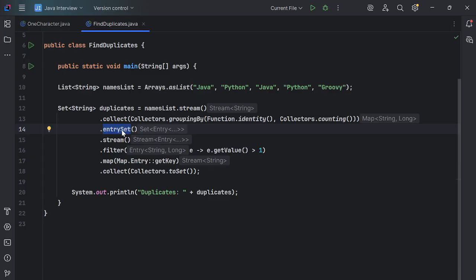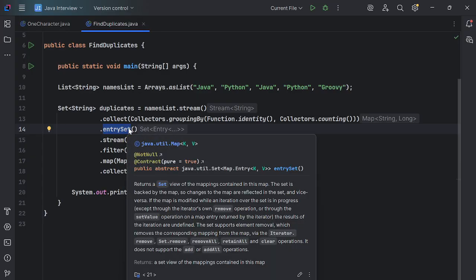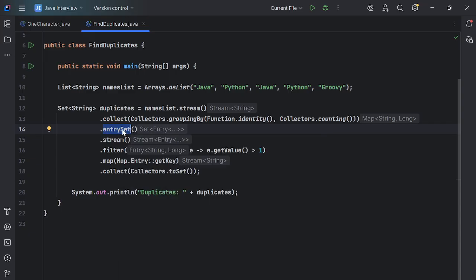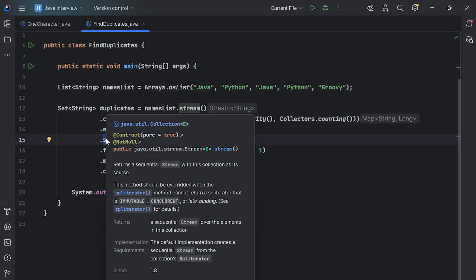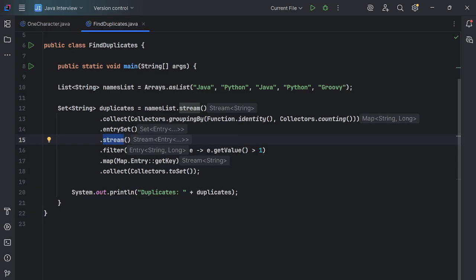Now entrySet returns Map.Entry. We should know the return type is always Map.Entry for entrySet, like it will return a key-value pair. So after returning the entrySet key-values, it will process again. It will convert into a stream using the stream method, guys. Stream will return a stream of that particular type.